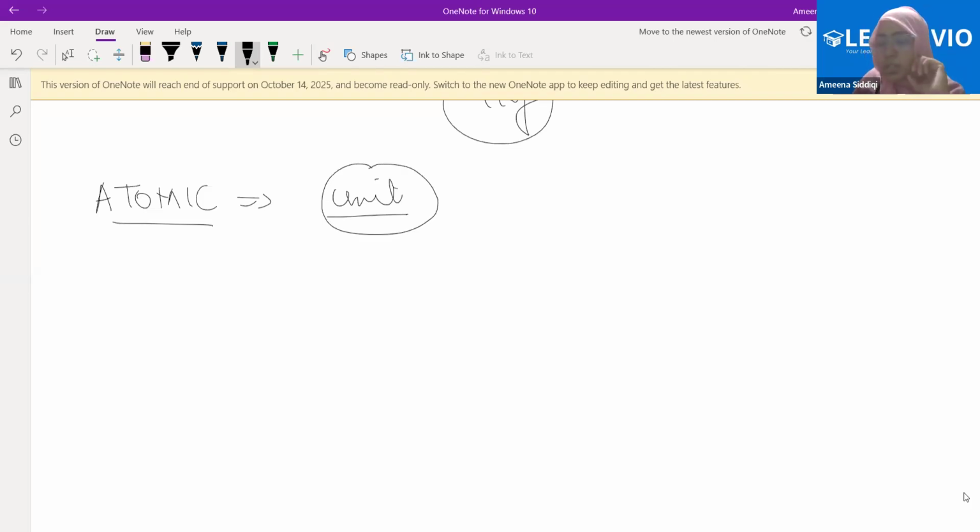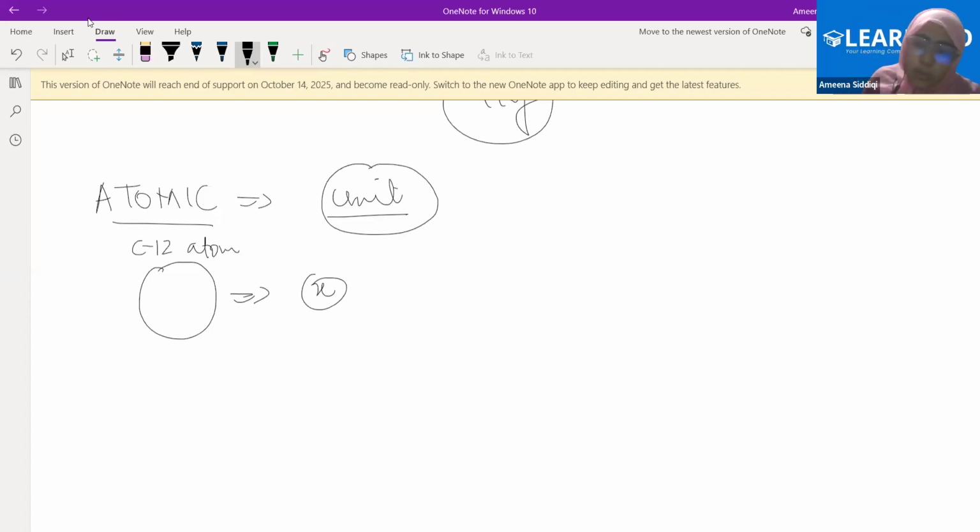Now, how do we get that unit? Let's see. There's an atom, which is a carbon-12 atom. Please note the name of this. This is a carbon-12 atom. We still don't know the mass of this. Now, let's say the mass of this one very small atom came out to be X. I'm still not using any unit here.